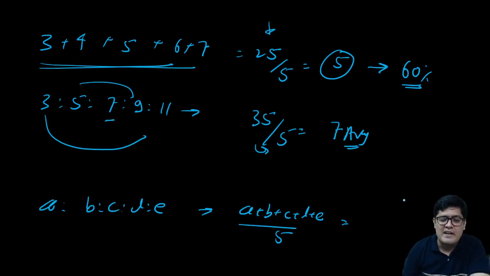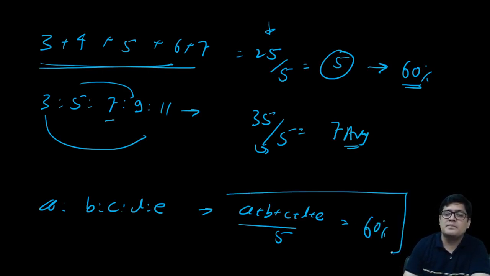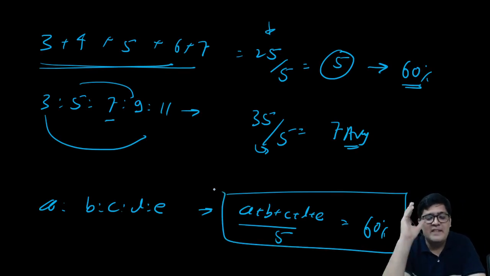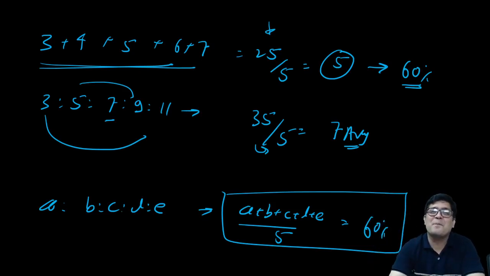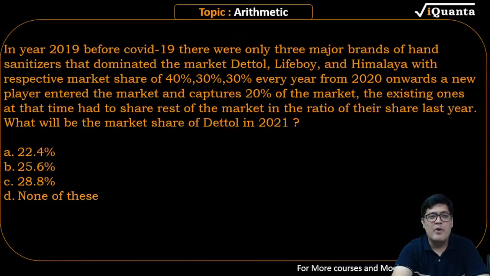Beta, understand, 5 glasses ka total filling is 60%. All 5 glasses combined is equal to filling is 60%. So I'll take this. Even if they are not consecutive, we can always calculate average. 5 नंबरों को ऐड करके डिवाइड बाय 5 करना है. That is the average. Good. Everyone should be able to keep up with this. तगड़े क्वेश्चन आएंगे, डिफिकल्टी होगी. Confirm, Dan? Done. Good. More questions. You have 2 minutes.